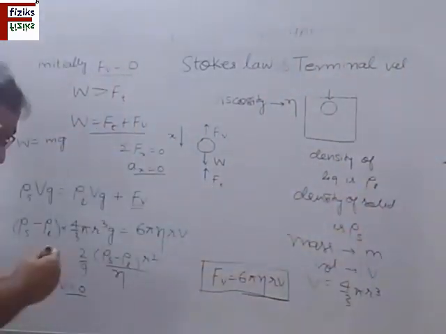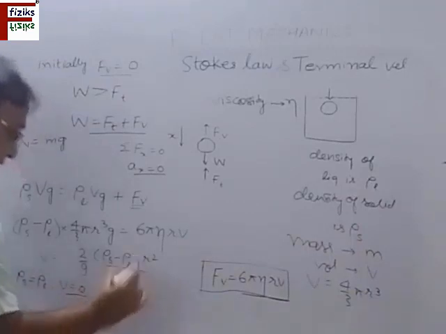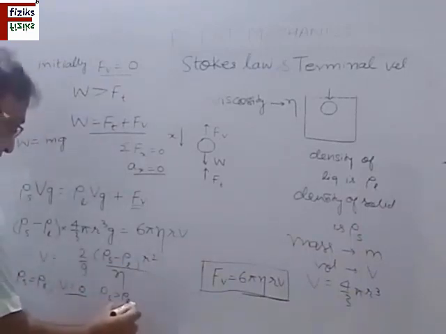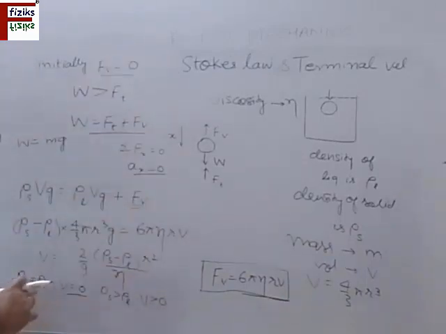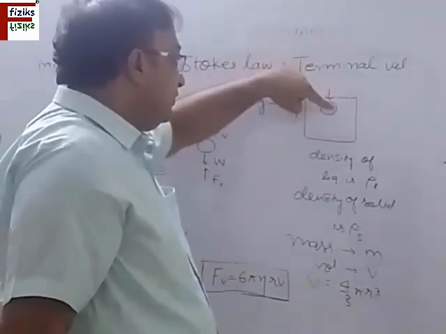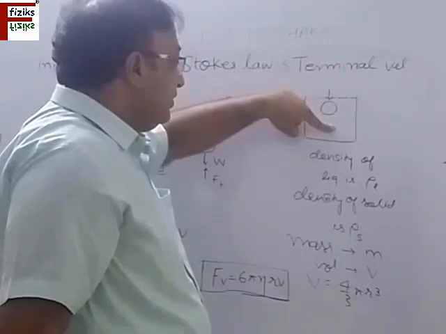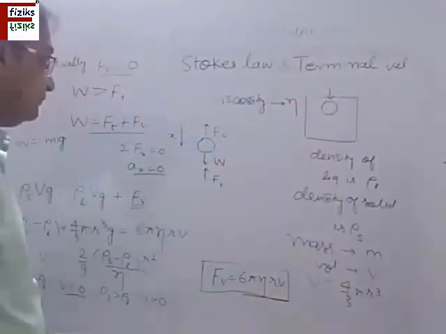If the density of solid is more than the density of liquid, V is positive. That means it will move in the downward direction, and if this is less than this, V is negative. If the density of solid is less than the density of liquid, when you leave it, it will move in the vertically upward direction.